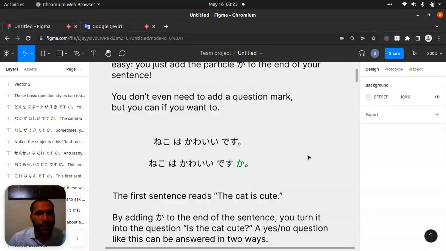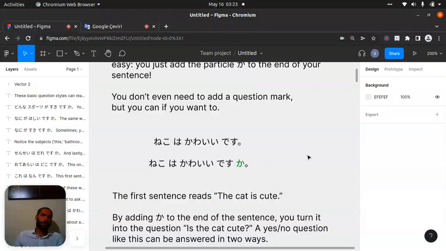Not using wa here because we have adjectives between A and B. Let's say, sensei ga. They want teachers, right? Sensei wa hoshi desu ka? Sensei wa hoshi desu ka? Right, like that.